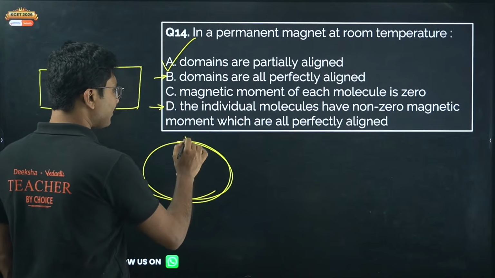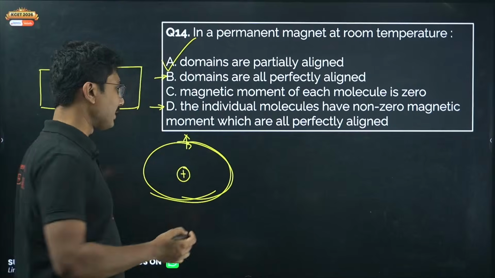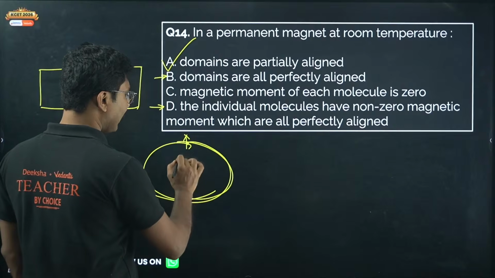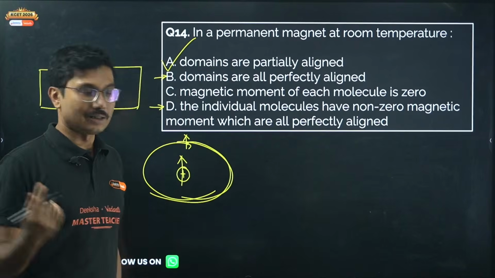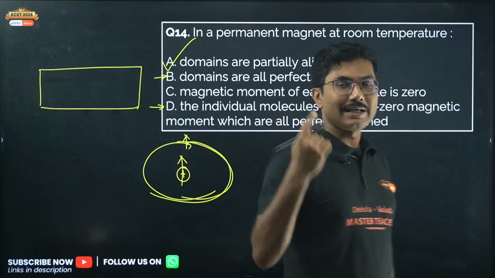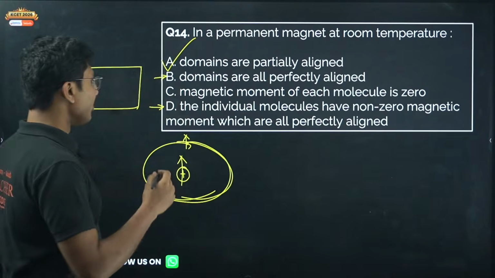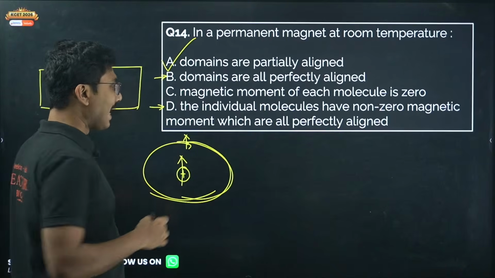Because it has an up spin or down spin, based on that, the atom itself will have a magnetic moment if the electron is single, a lone electron. That single electron will produce its own magnetic field.